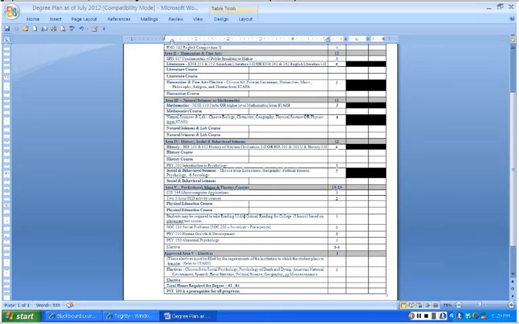If you look in Area 4, if you choose to take 1 history and 2 literatures, then you still must complete a total of 12 hours, which means you'll have to select another course in Area 5 to fulfill the 12 that you need. Now, look at Area 5.